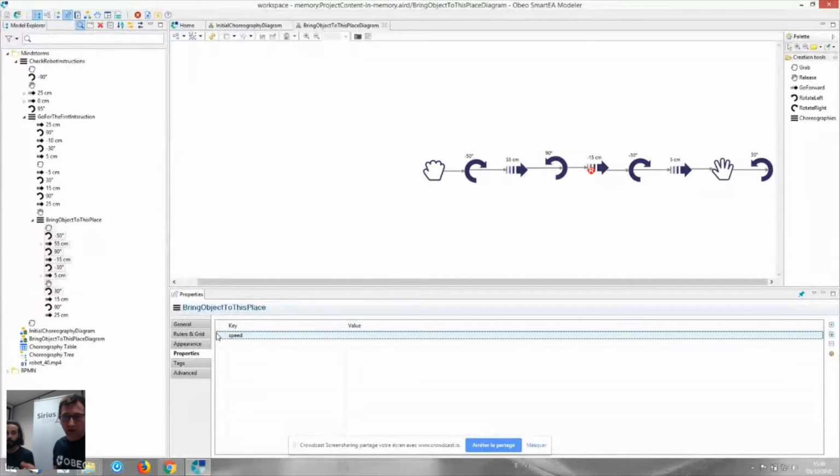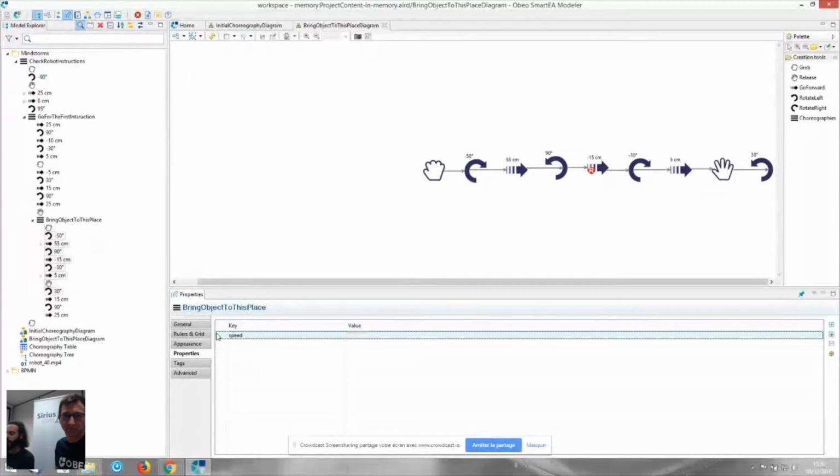You might not want this feature, and you can just disable it in the corresponding user profile. But it can come in handy to let the user define some additional information, and at some point you might even want to exploit this data to be reflected on your representations. Maybe add some decoration onto your existing representation to show this additional data. So in our case, we need to have a new attribute that is not defined in our metamodel. So we want to define a speed attribute.